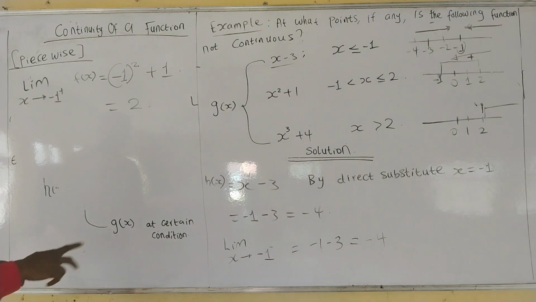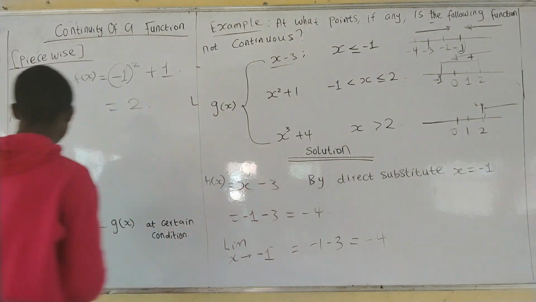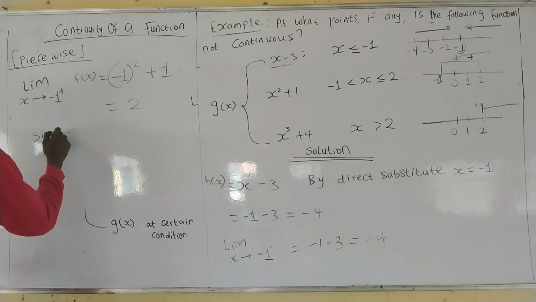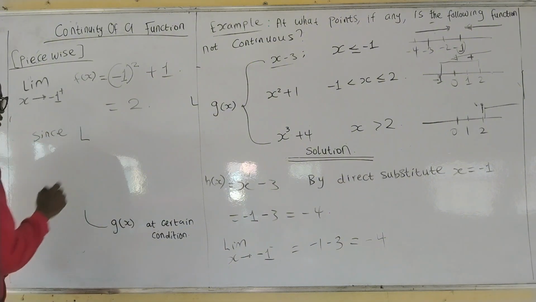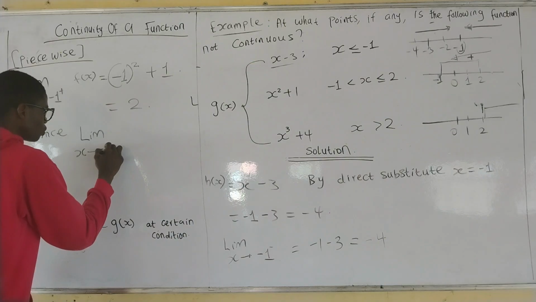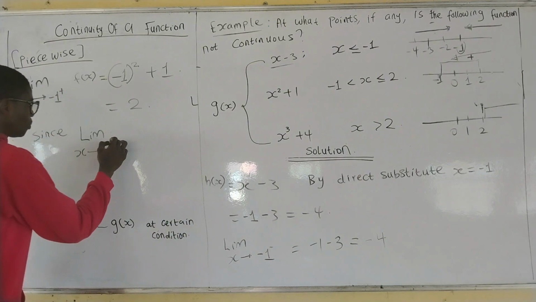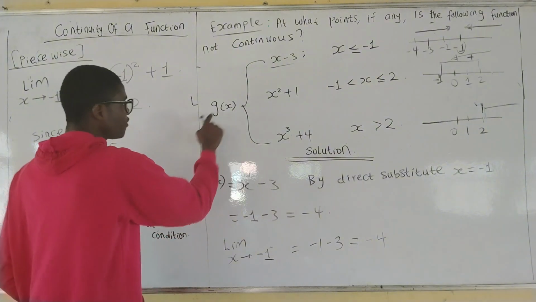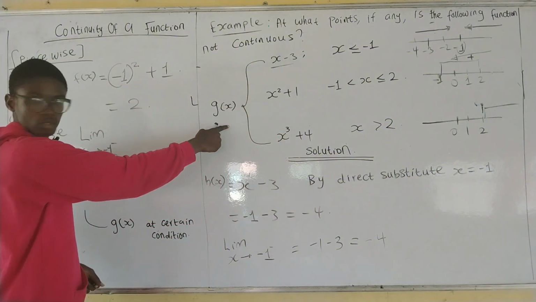Now you discover that the limit as x approaches -1 from the negative is not equal to that of the function. Everything here is still this function.